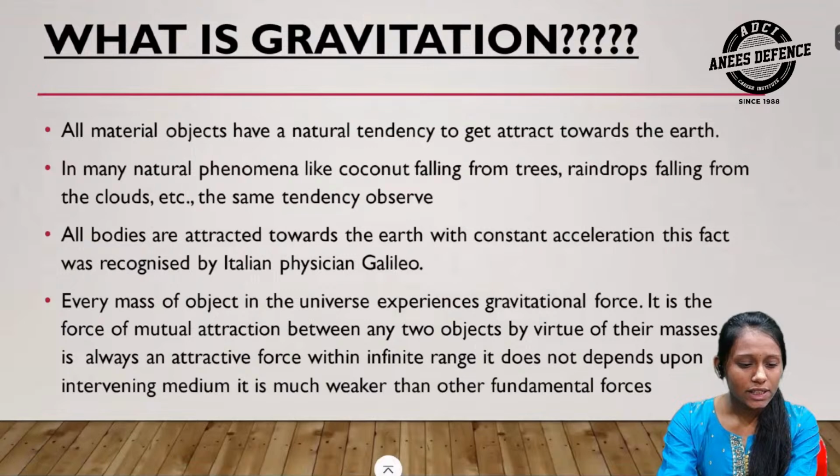First, all material objects have a natural tendency to get attracted toward the earth. In many natural phenomena like coconuts falling from trees, raindrops falling from the clouds, etc., the same tendency is observed. All bodies are attracted towards the earth with constant acceleration. This fact was recognized by the Italian physicist Galileo.